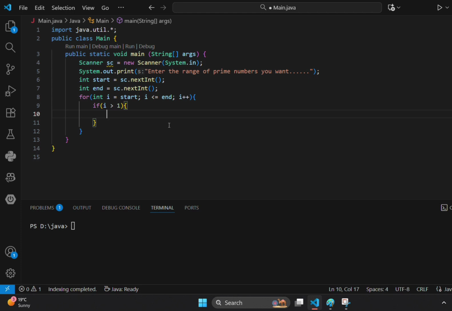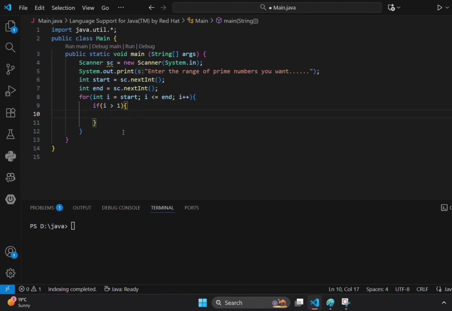Hope you got the point. Listen to my words: if I didn't give this statement, what will be the output? If I give 1, the total includes 1 also. It will print 1, but the problem is 1 is not a prime number.